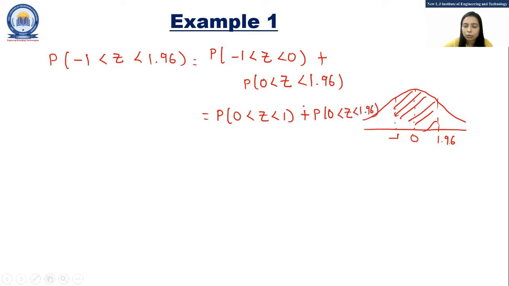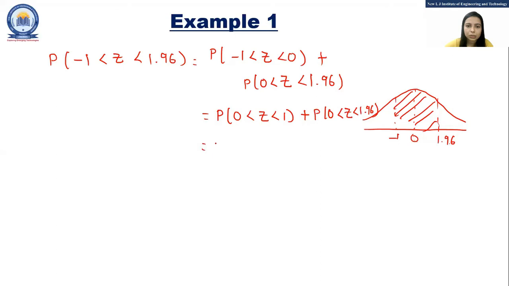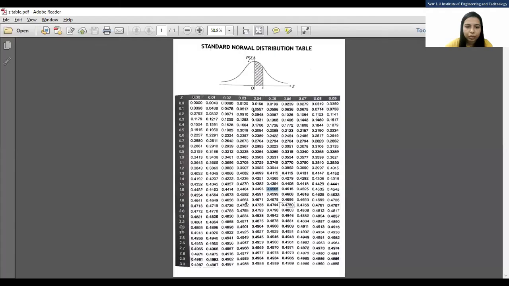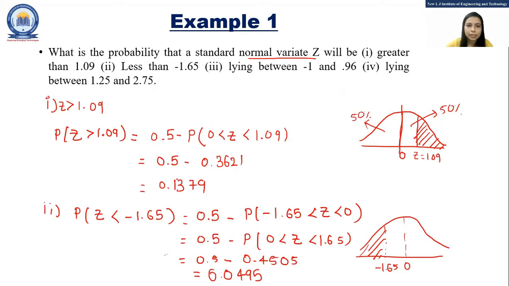Now the area from 0 to 1 we can find through the z table. The value for 1 is 0.3413, plus the area between 0 and 1.96: 1.9 is over here and 6 means it is 0.4750. So 0.3413 plus 0.4750 is equal to 0.8163.